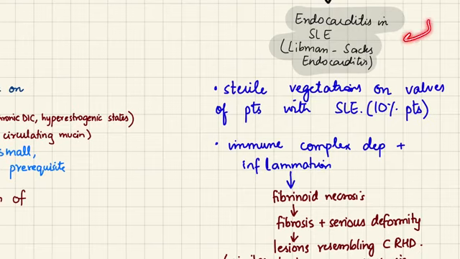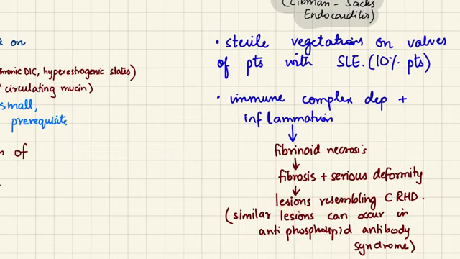So lastly, we have the endocarditis that occurs in systemic lupus erythematosus, which is an autoimmune disorder. This endocarditis is also known as Libman-Sacks endocarditis. In this case, we have sterile vegetations, no microbes, on the valves in 10% of SLE patients. The etiology is immune complex deposition, and thus it will lead to inflammation and fibrinoid necrosis, fibrosis, and serious deformities of valves. These deformities are going to resemble the lesions which are present in chronic rheumatic heart disease. This is also an autoimmune process.